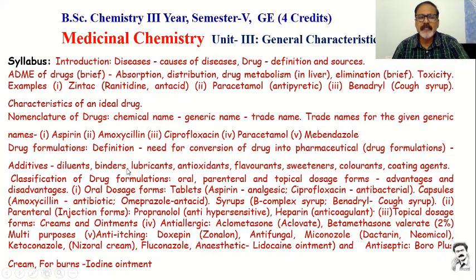We are also going to see some of the pharmaceutical drug formulations, which include additives, diluents, binders, lubricants, antioxidants, flavorants, all those things. And on the other hand, we are going to see the formulations of the drug, how they are classified into oral, parenteral, and topical forms. In this, we are going to see about certain drugs.